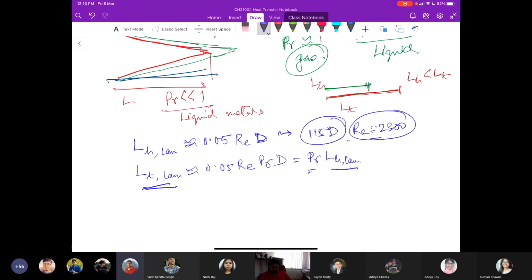Okay, so Prandtl number is basically the ratio of thermal to hydrodynamic entry length. In this way, you can also understand the importance of Prandtl number. Because this is a relation, remember, this is not an exact expression.